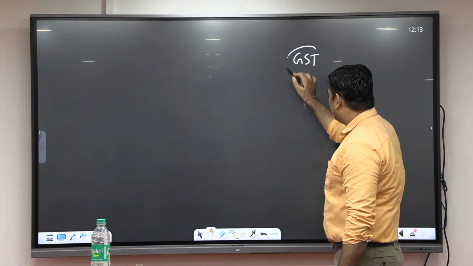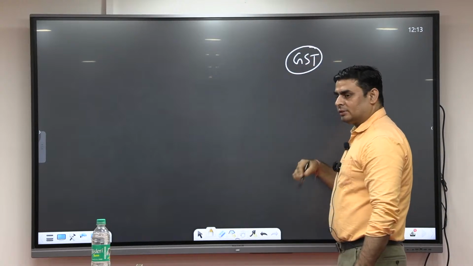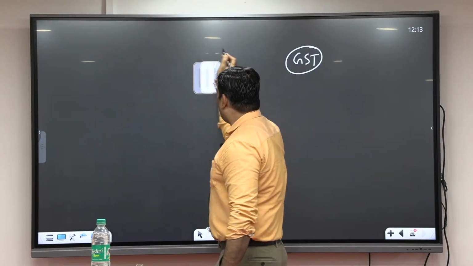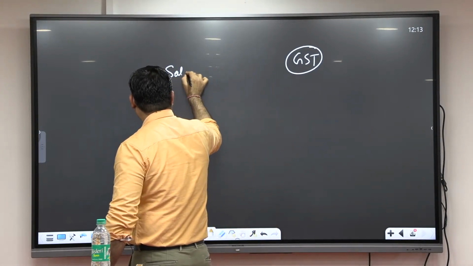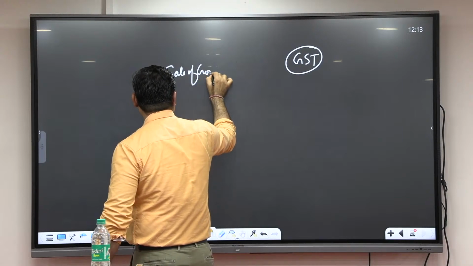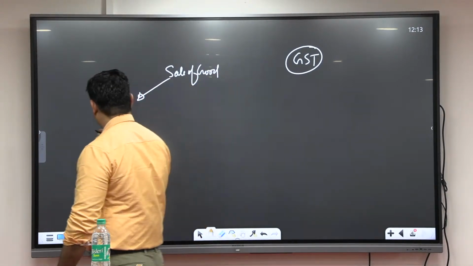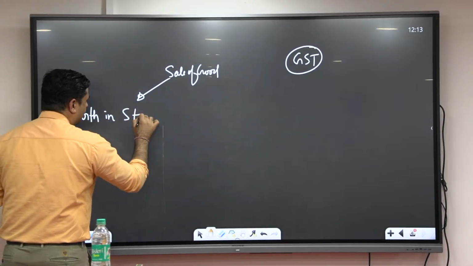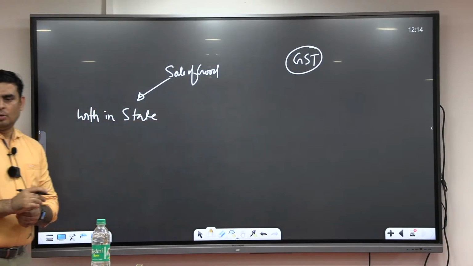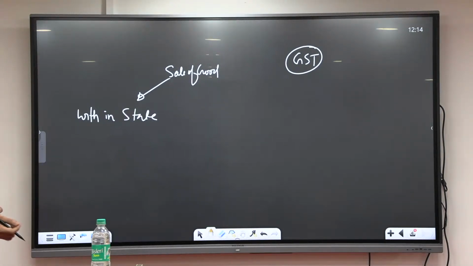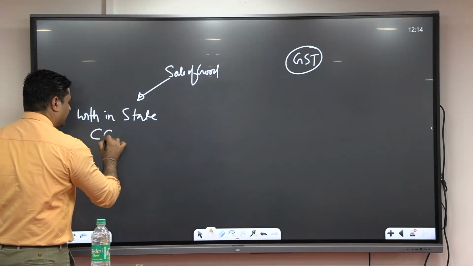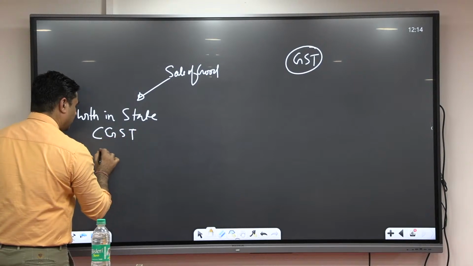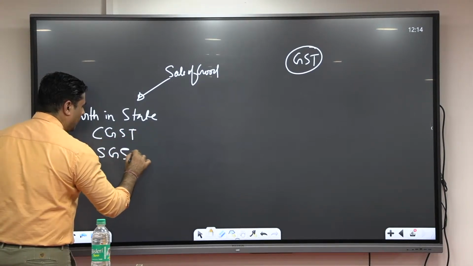Fine. So let's understand a few things here. Suppose that there is a trade or sale of goods. First case, within the state. If the sale is happening within the state, then in this case, CGST and SGST will be applicable.